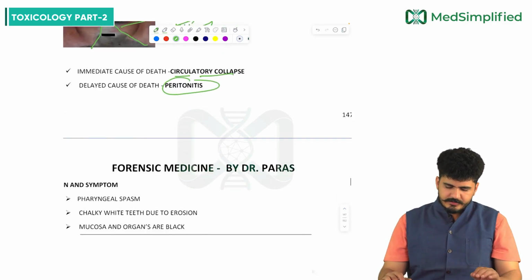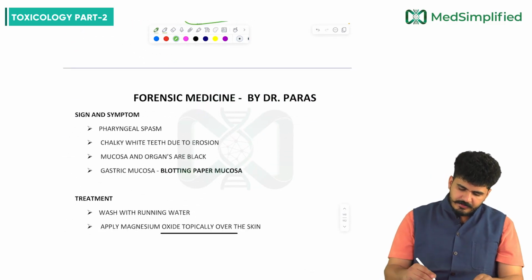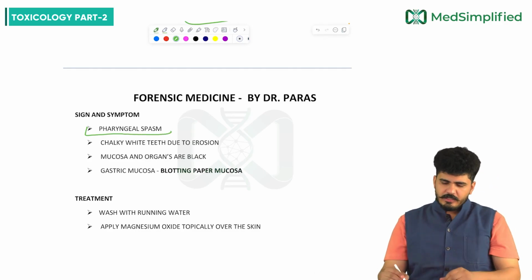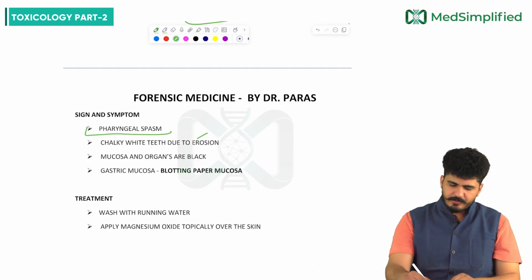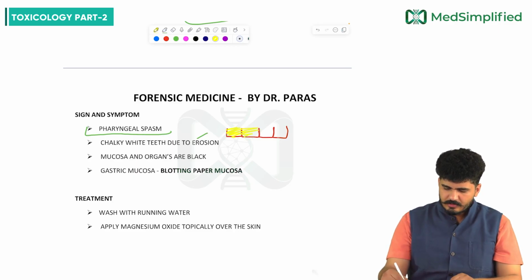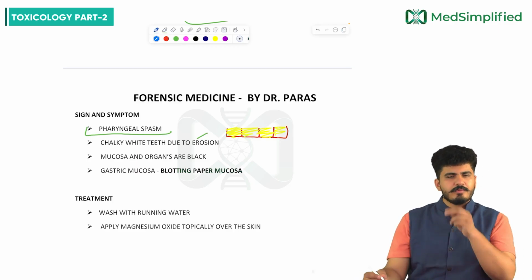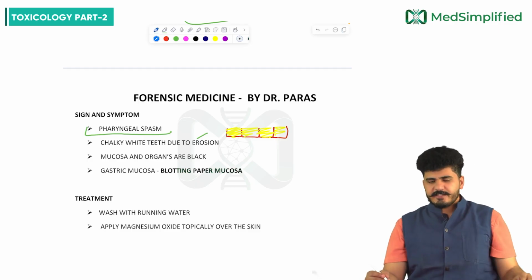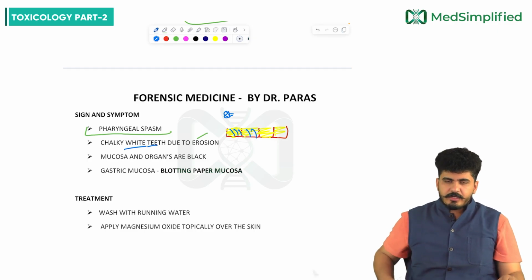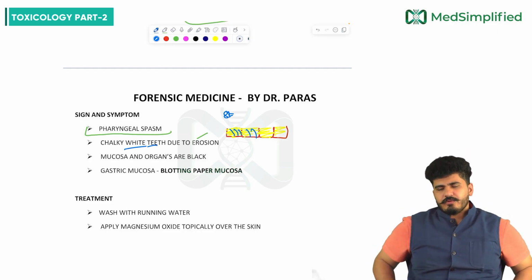Signs and symptoms, what are the signs and symptoms, my dear friends? First there will be a pharyngeal spasm. Chalky white teeth due to erosion. See, normal color of teeth is yellow. If I draw like this, your beautiful teeth are yellow in color because of the deposition of XYZ, momo, chutney, etc. But when there is sulfuric acid ingestion, this yellow color will be gone. Why? Because strong acid will erode all these things. So chalky white teeth would be seen because of the erosion.